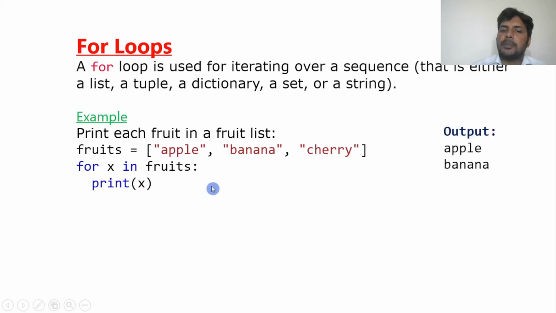It will print banana. Next it will print cherry, right? So this is how your output will come. Okay, so what will the for loop do? It will print the elements in the sequence in a vertical order, in the vertical form.